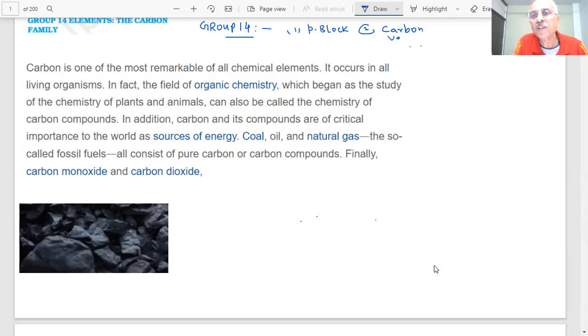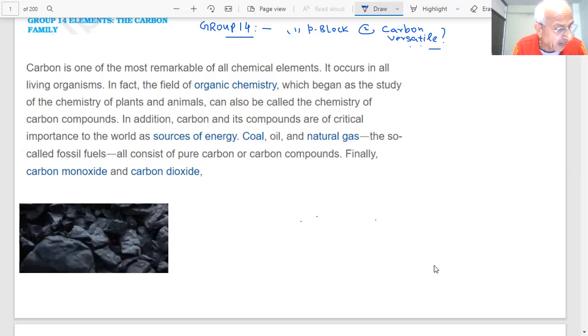Why is it the most versatile element? Can you tell me, students, what is the importance of carbon in our life? The basic importance is that it occurs in living organisms. Carbon cycle is also there. Carbon is the element which forms millions and millions of organic compounds. There is a property of carbon due to which it forms such a large number of compounds. We will study that also.